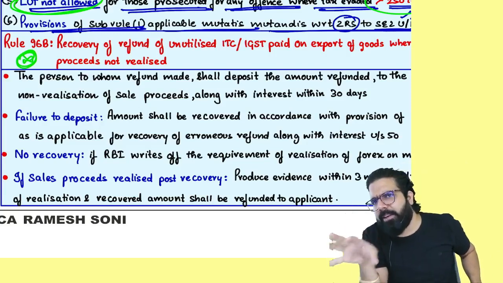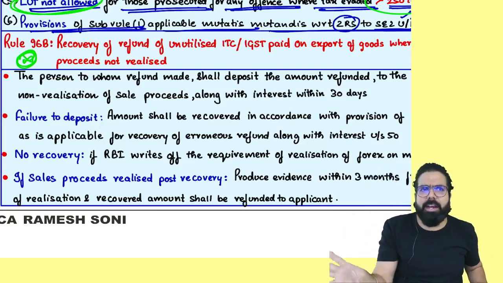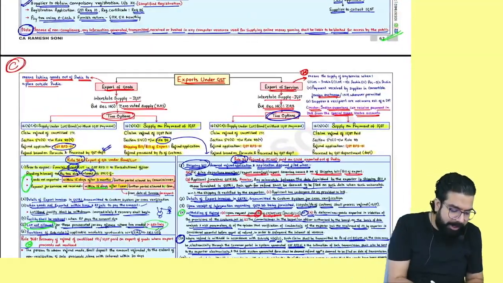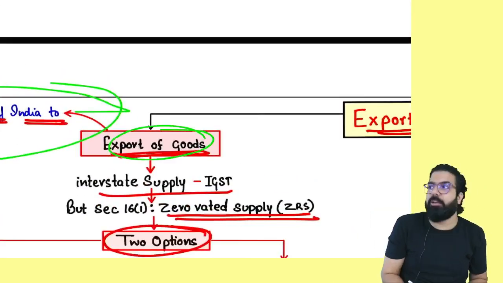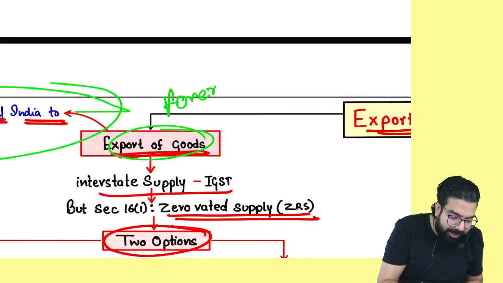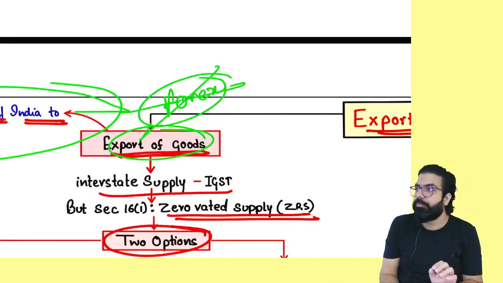Whether it is IGST paid ka refund or ITC ka refund, export of goods just means taking from India outside India. Where to be termed as export of goods, foreign currency realization is not important. Do you guys agree with me? But